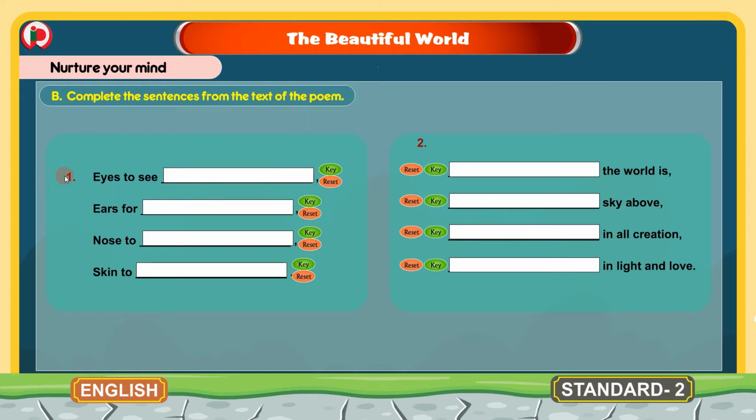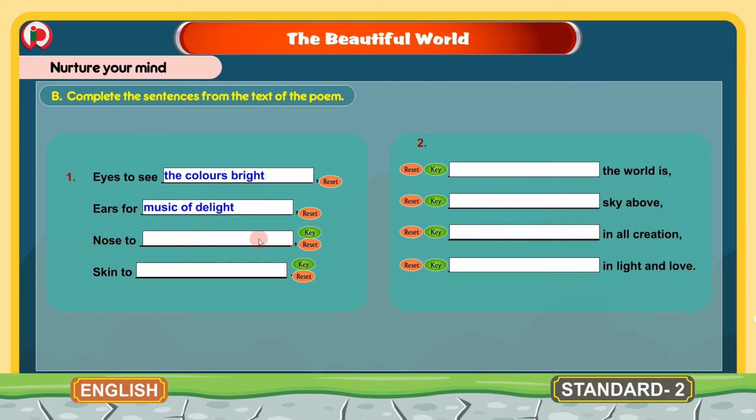Now let's see the first one here, the first 4 lines. This is the first paragraph, we call it. First sentence is eyes to see dash, and what do we get? The colors bright. Eyes to see the colors bright. Ears for dash, and here the sentence is music of delight. Ears for music of delight.